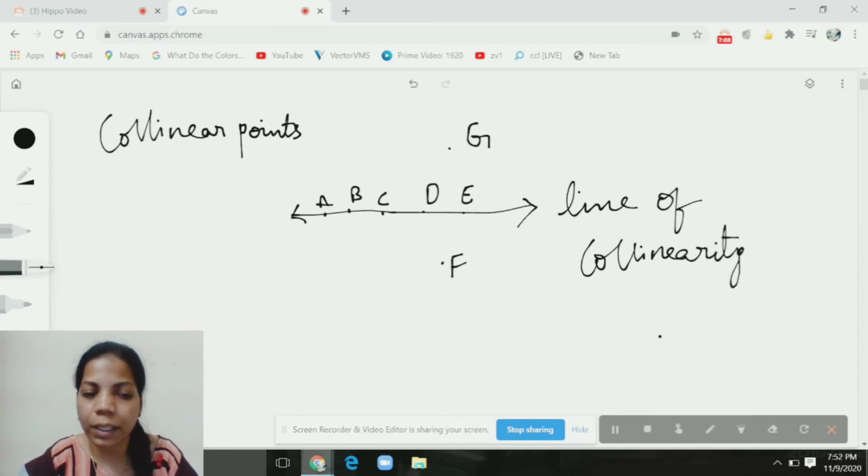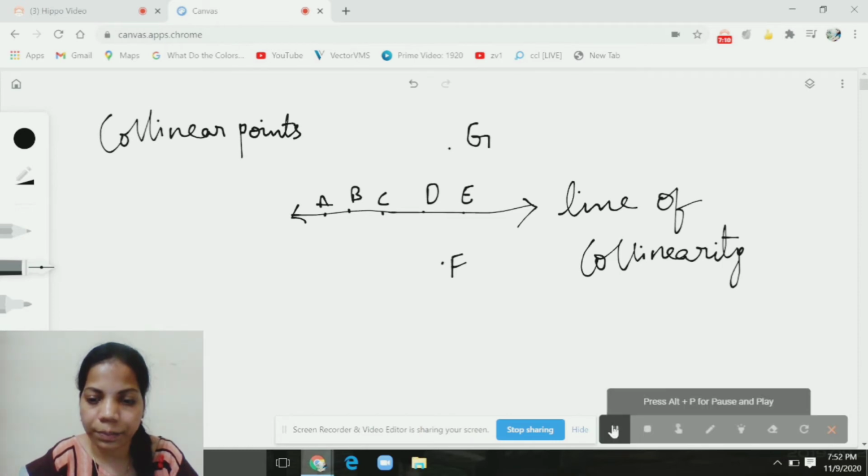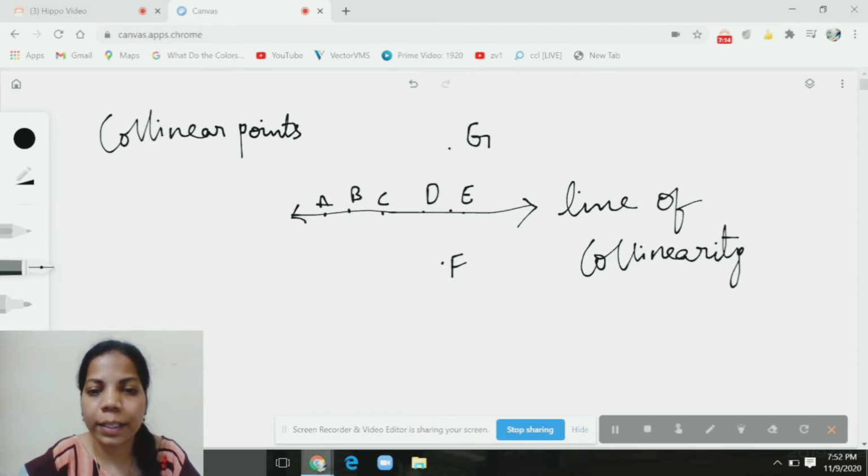Line of collinearity. Got it? Yes. Here A, B, C, D, E are called collinear points and F and G are called non-collinear points. And the line which passes through some collinear points is called line of collinearity.